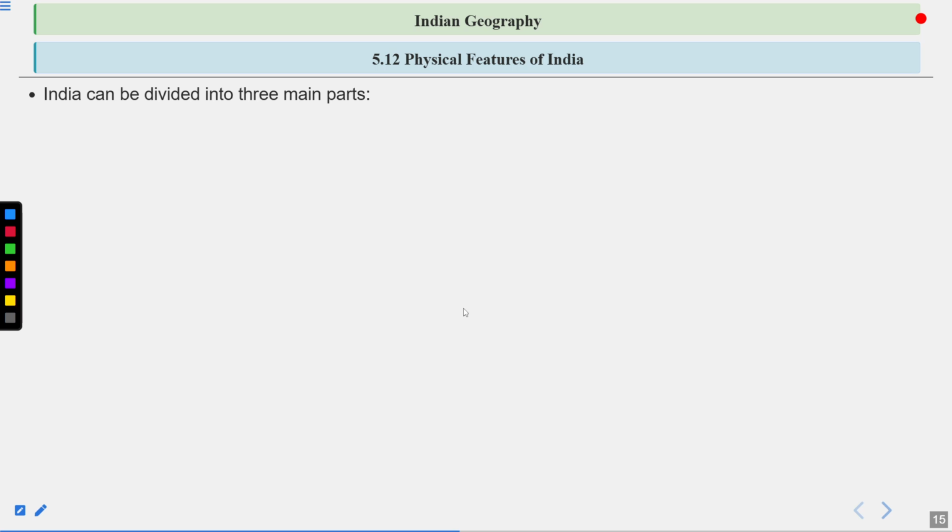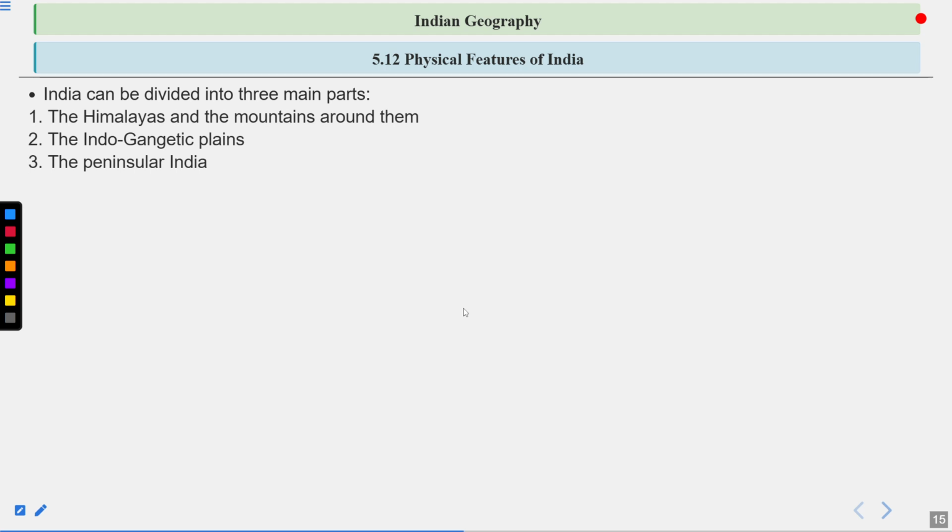Now the physical features of India. It can be divided into three main parts: the Himalayas and the mountains around them, the Indo-Gangetic Plains, and peninsular India. There is also a fourth part called the coastal plains, which surround the peninsula.